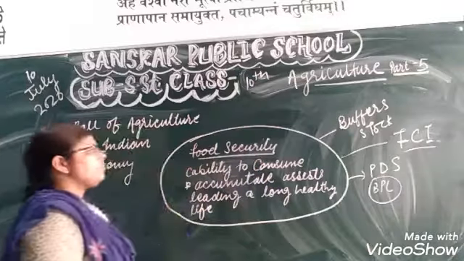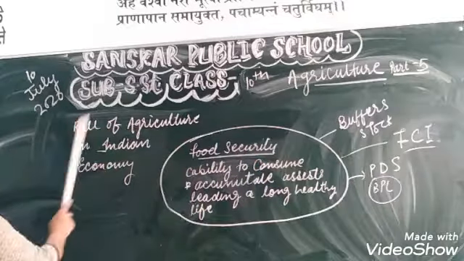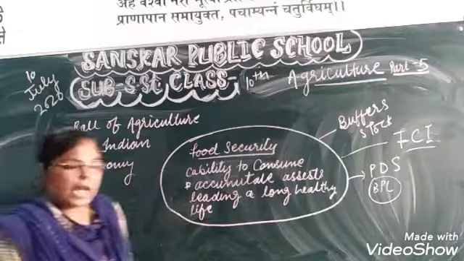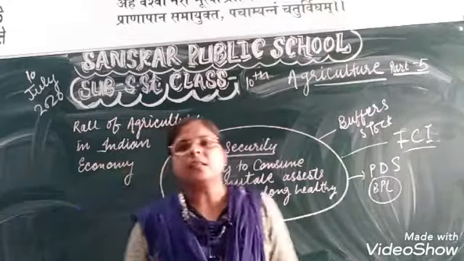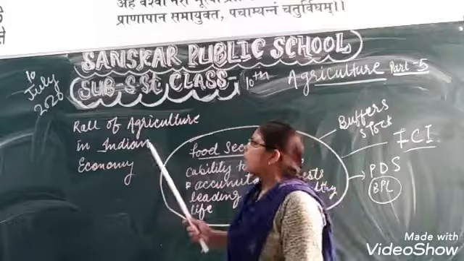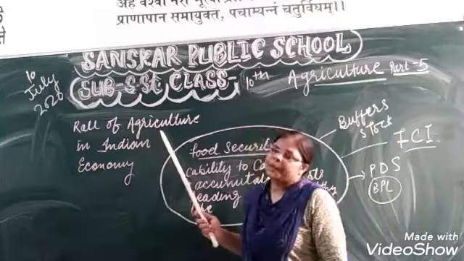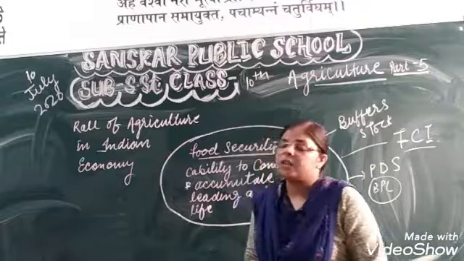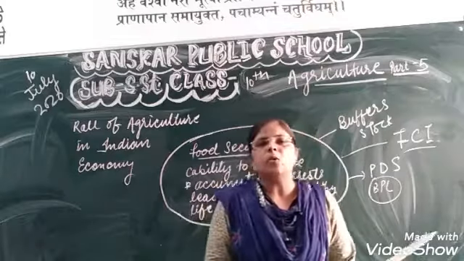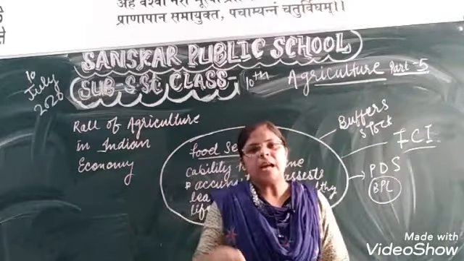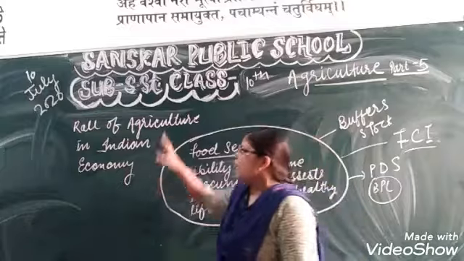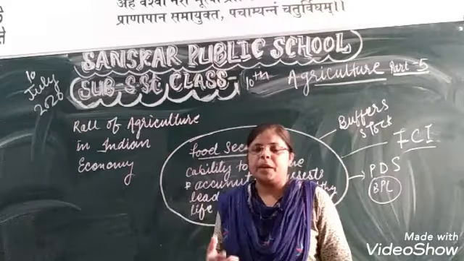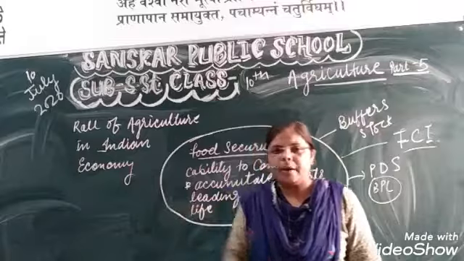In this chapter, we are also going to learn about the role of agriculture in the Indian economy. As you know well, we have already discussed in the previous video how agriculture played a very vital, very active role in the Indian economy, because every second person out of three is involved in agriculture. That's why agriculture played a very vital role in strengthening our economy and making it what it is nowadays.